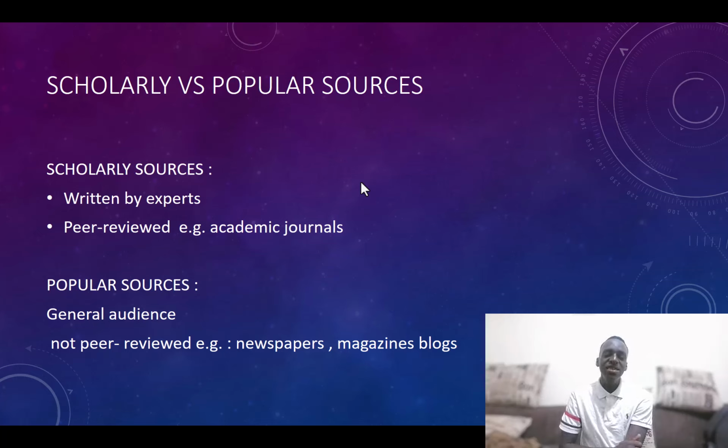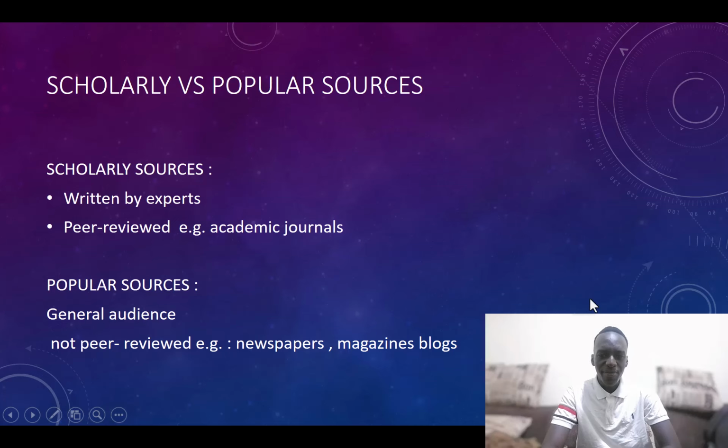Then you have the popular sources. These are supplied to a general audience. Let's say, for instance, TikTok. Any person can come up with news or anything, so it's not peer-reviewed. It does not have a chain of people like editors to go through an editing process. We also have newspapers, perceived by a wide audience, or magazines.